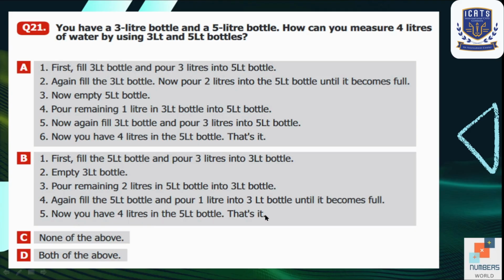That's it. That is also correct. So our answer will be option D, both of above. Both the methods are correct. We just need 4 liters at the end, and in both the methods, at last we have 4 liters of water.